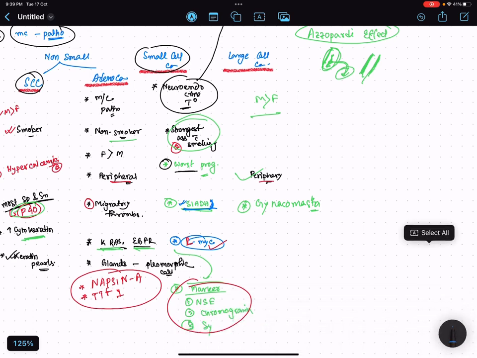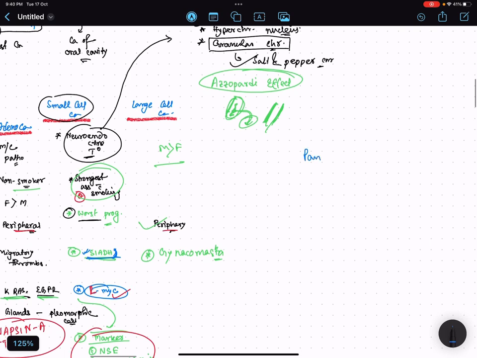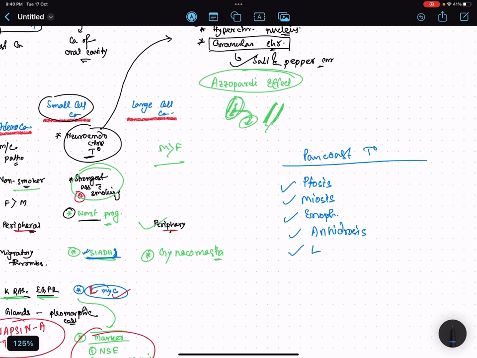Sometimes the Pancoast tumor may be there, which is associated with Horner syndrome. Okay. So Pancoast tumor is associated with ptosis, meiosis, enophthalmos, anhidrosis, and next is loss of ciliospinal reflex. Loss of ciliospinal reflex.